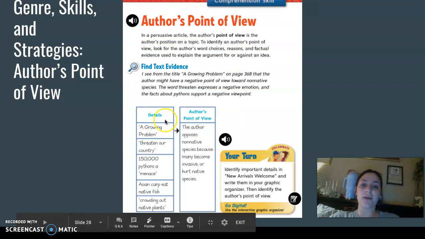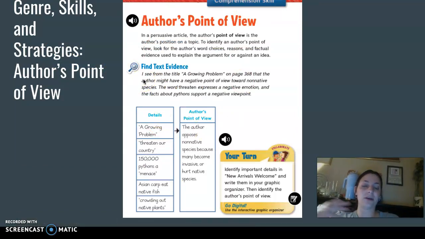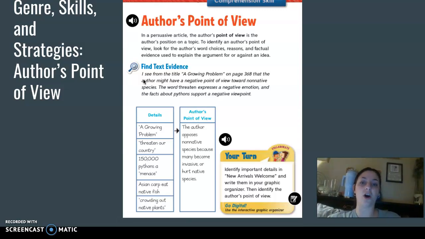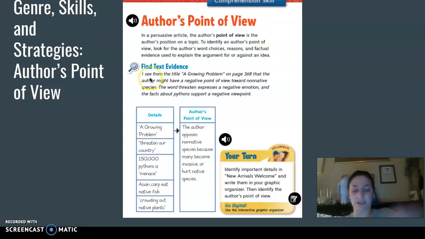And then we looked at point of view, and so this is going to be the author's opinion. So how does the author feel, or what is their position on a certain topic? And so we can find different word choices, reasons, and evidence in our text to help us locate or find author's point of view. And so we're going to practice that skill all together here.